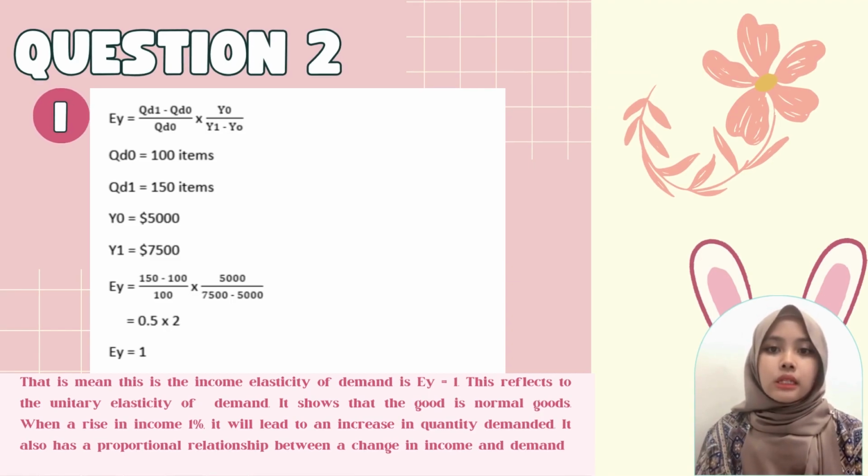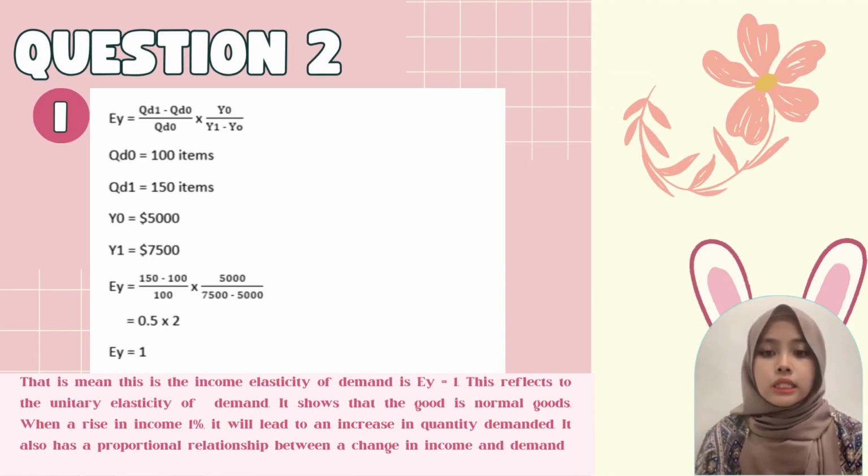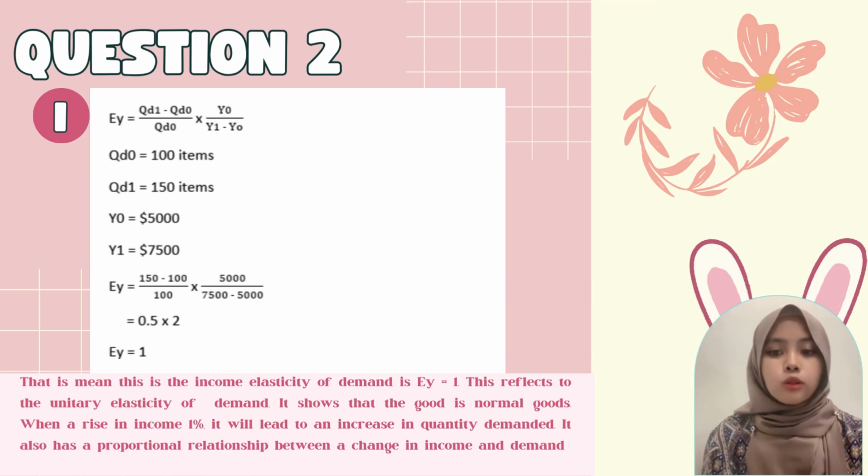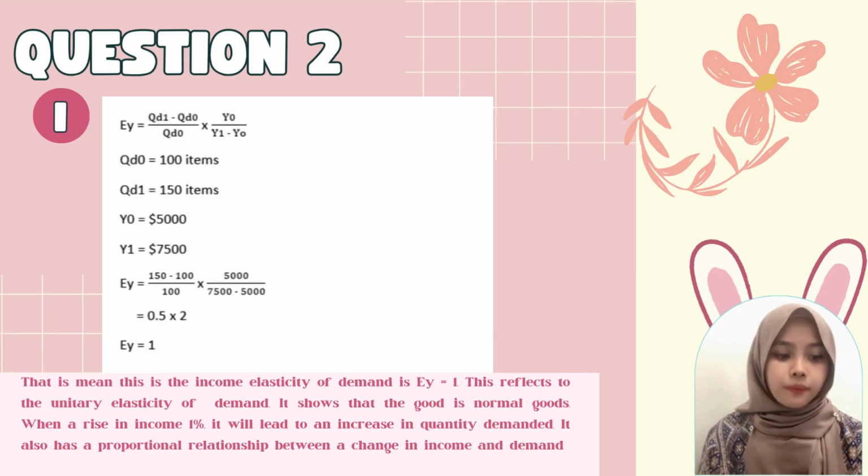So in question 2.1, this is the calculation method, and the result is EY equals 1. That means that the income elasticity of demand is equal to 1. This reflects unitary elasticity of demand. It shows that the good is a normal good. When income rises by 1%, it will lead to an increase in the quantity demanded. It also has a proportional relationship between change in income and demand.